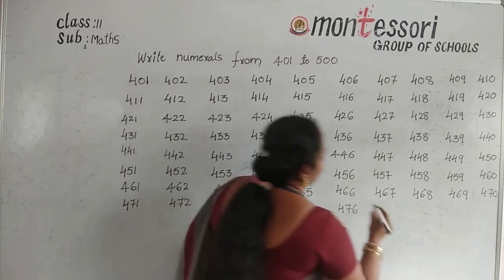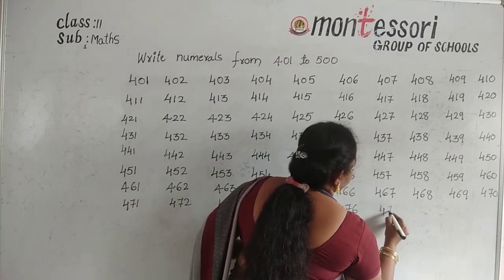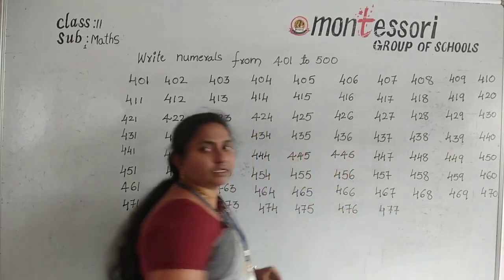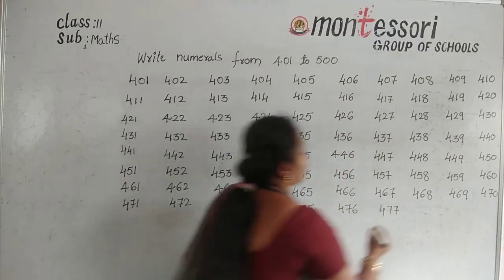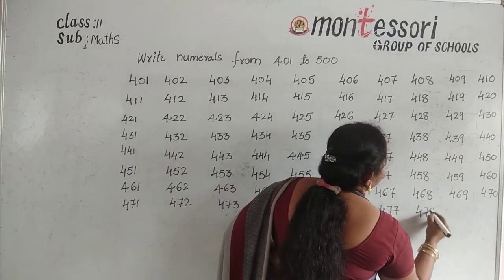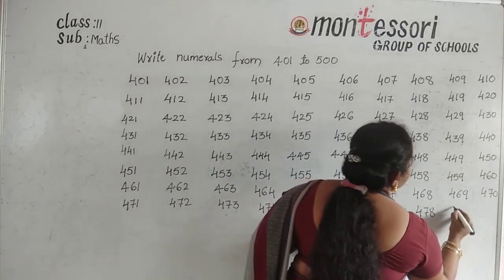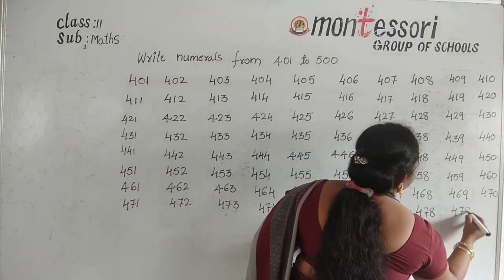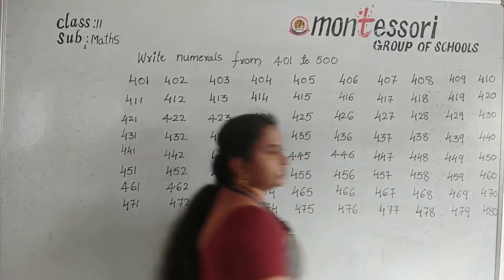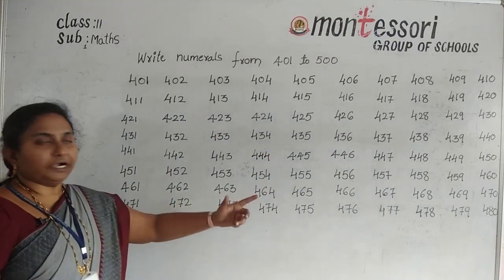Next number 477. And next number 478. And next number 479. Next 480. Okay. So these are the numbers from 471 to 480.